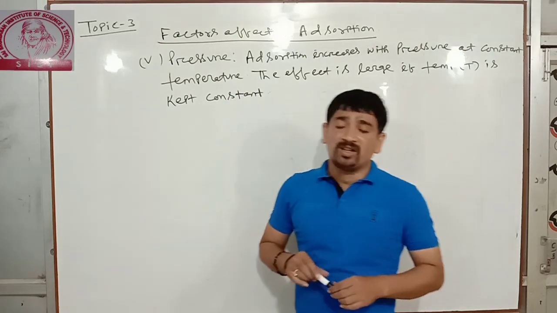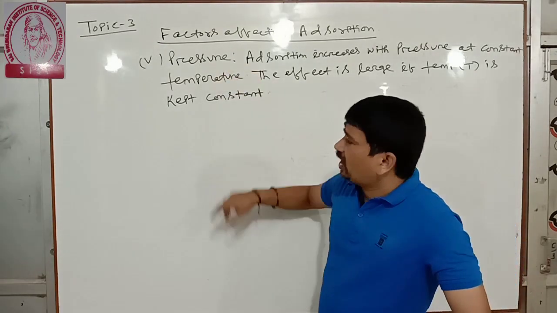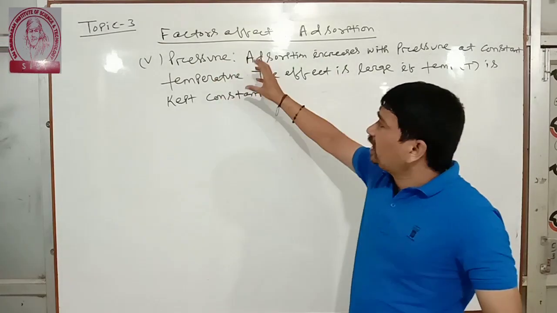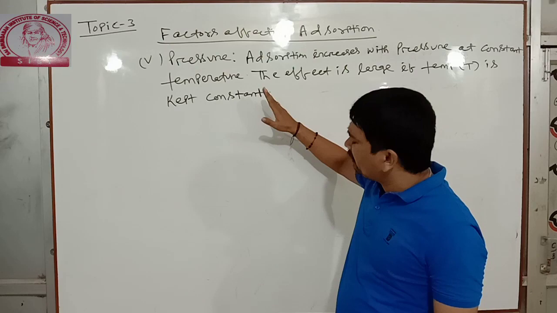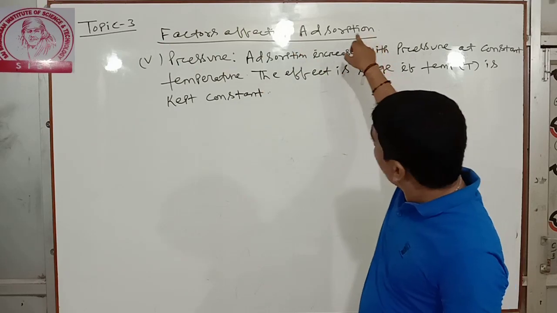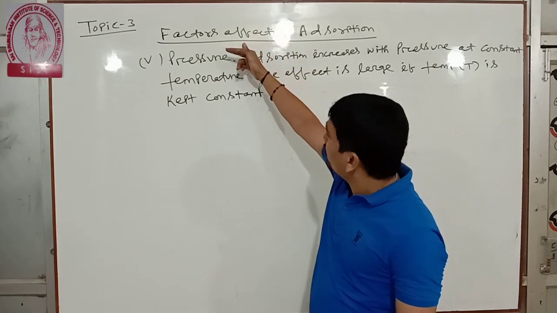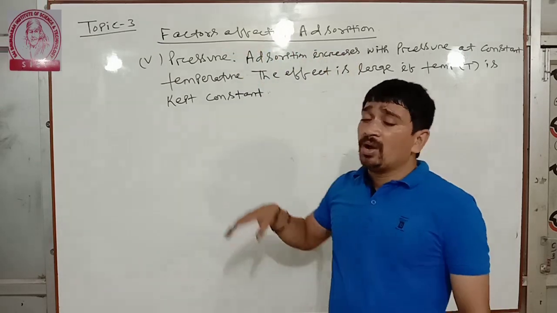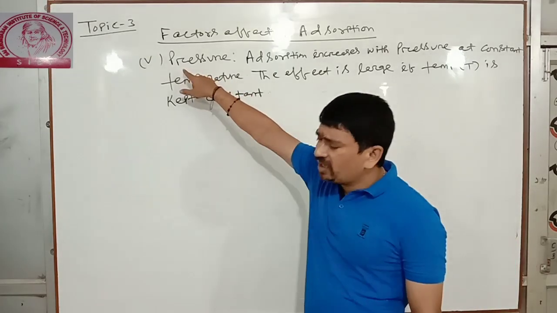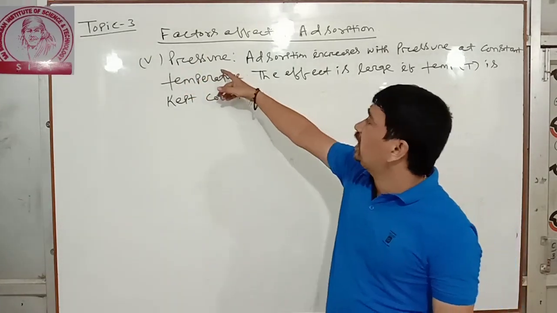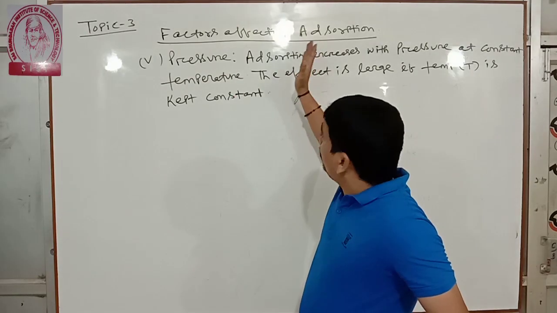So nature of the adsorbent, nature of the gas being adsorbed, and next is pressure and temperature. So these are the five factors upon which the rate of adsorption depends. So temperature, pressure, nature of the adsorbent, surface area of the adsorbent, upon which the adsorption depends.